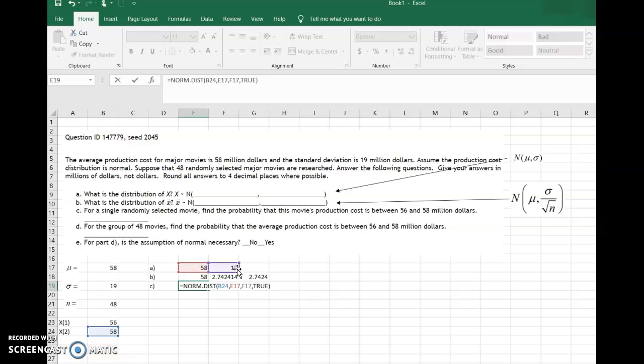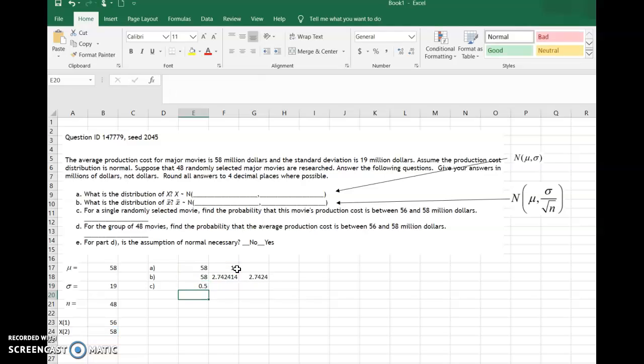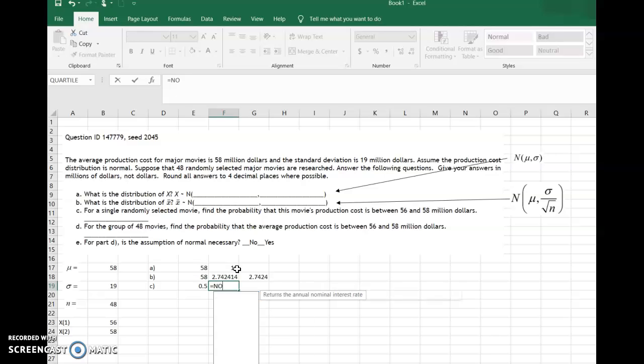Close your paren. And I'll hit enter, and that's telling me that the area below 58 is equal to 0.5. Well, duh, 58 is the mean. That's duh for me. 58 is the mean, and the area below the mean is always equal to 0.5 or 50%. Now I'm going to do the same thing a second time and find the area below the lower of the two values. So I'm going to do equal norm.